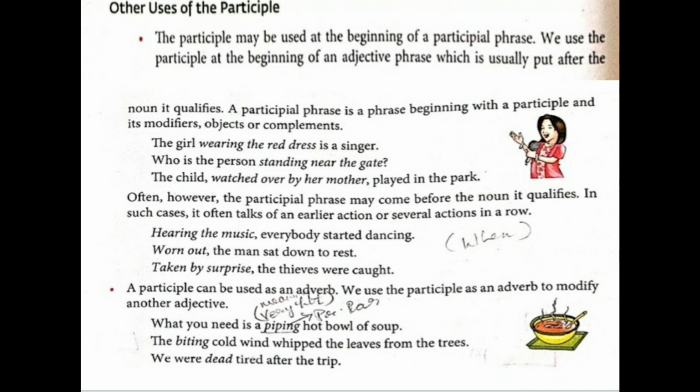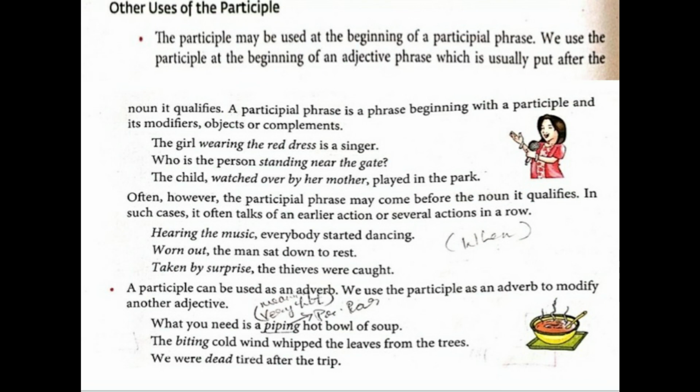Next one. Often, however, the participial phrase may come before the noun it qualifies. In such cases, it often talks of an earlier action or several actions in a row. So, one after another, the actions would be there. Let's see. Hearing the music, everybody started dancing. So, two things were done.